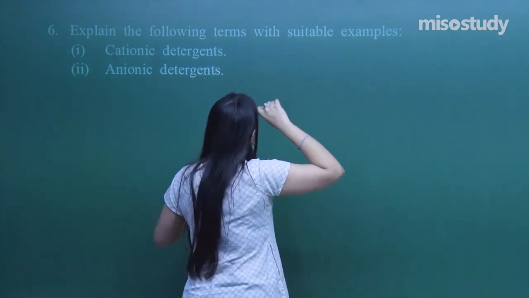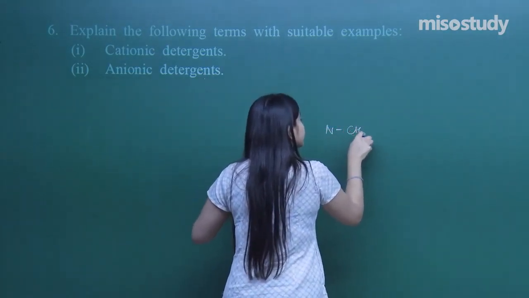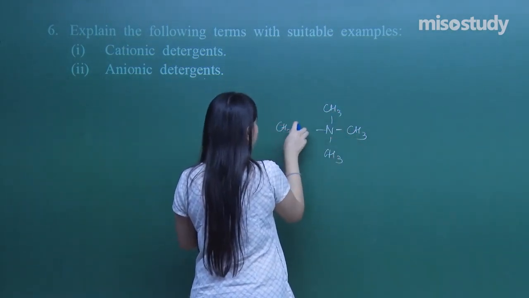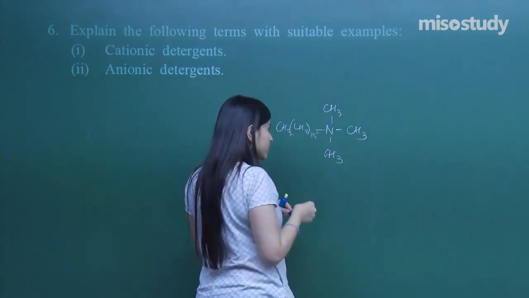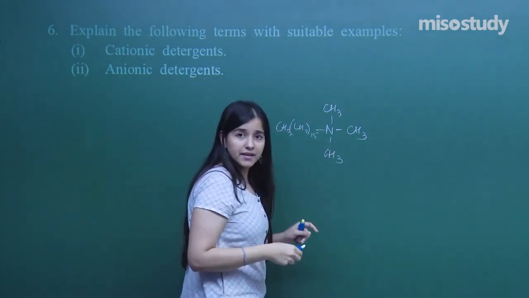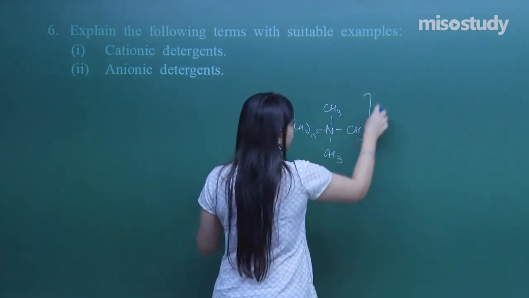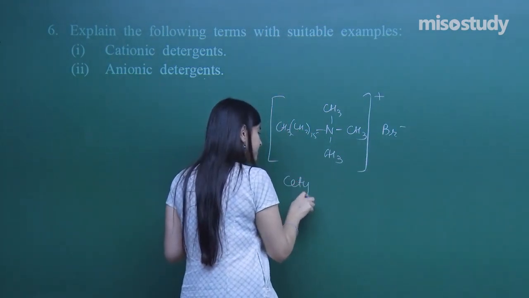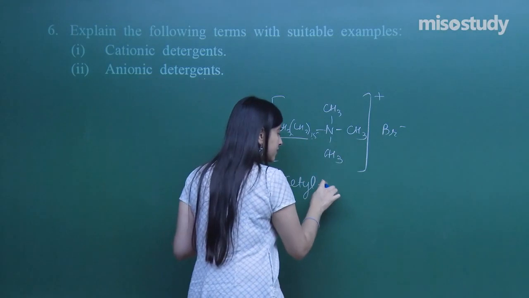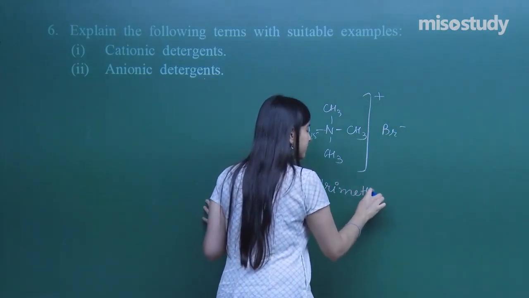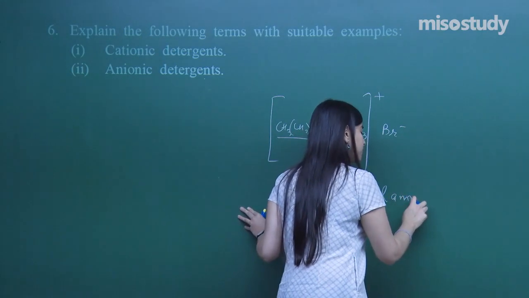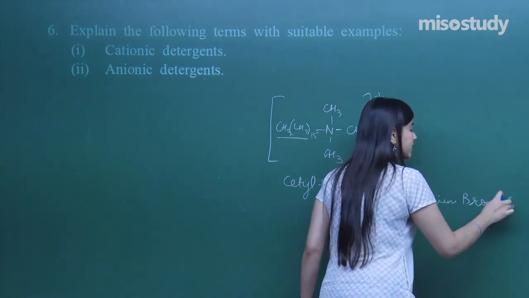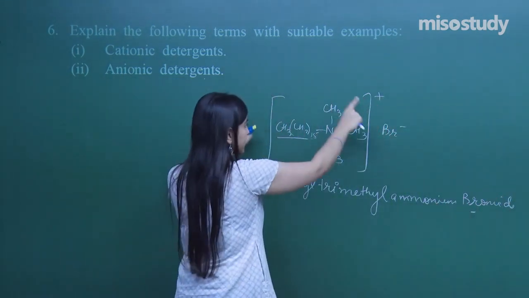In cationic, what do I have is, see, this is the entire compound which I am drawing, and from here we will be deducing the definition of it. Positive, Br negative. So what is this? Cetyl. You call this part cetyl. Trimethyl, 3 methyls are there. Ammonium bromide. Yes? So that is what the cationic detergent is, and the cation part is the bigger one.